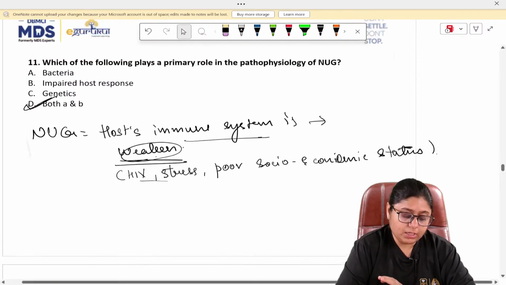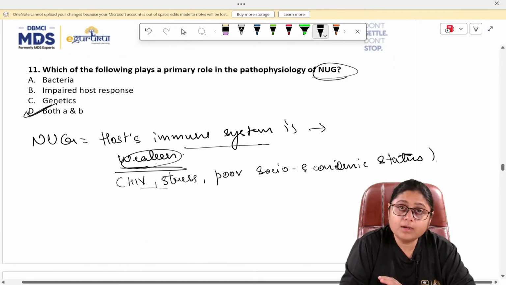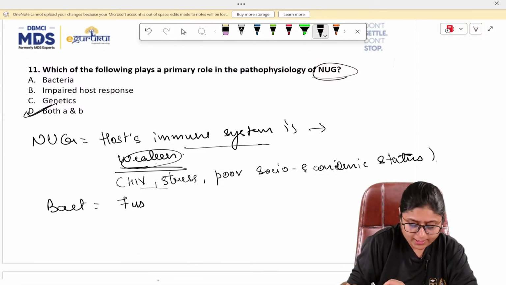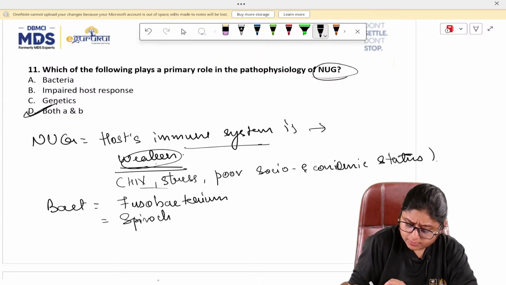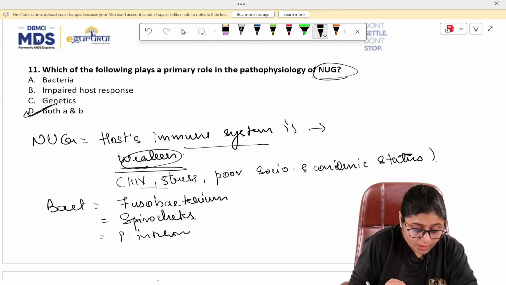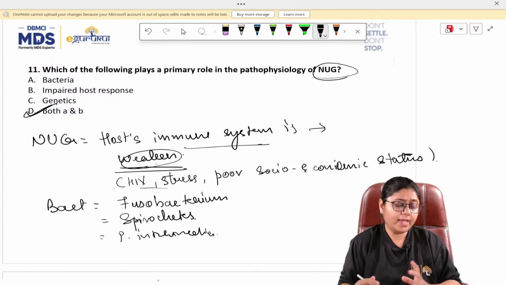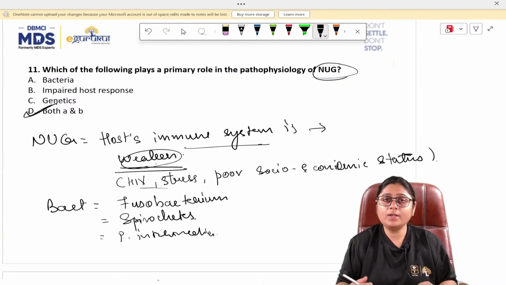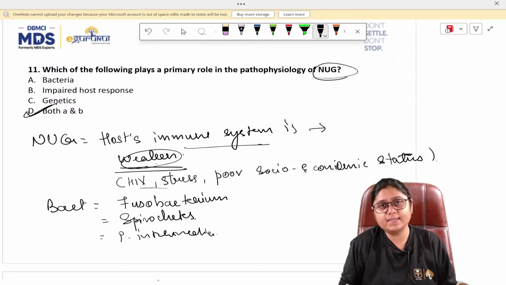For NUG to happen, the important bacteria which are present are Fusobacterium and spirochetes. Other bacteria are Prevotella intermedia. So all these organisms, what do they do? In malnourished individuals, if an individual is malnourished, what does it mean? The individual does not have energy to fight a disease.